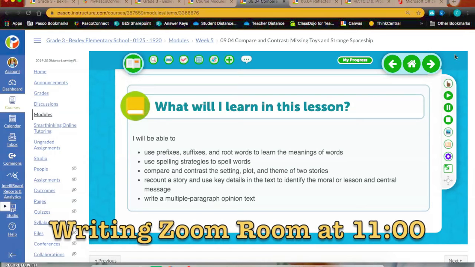You can also check in with Mrs. Donnery at 11 a.m. Mrs. Donnery is going to be hosting a Zoom room to help support you with putting together your multi-paragraph opinion text. So this is going to be if you have any questions on your writing as you come in. And she can provide you some guidance and support for individual questions.